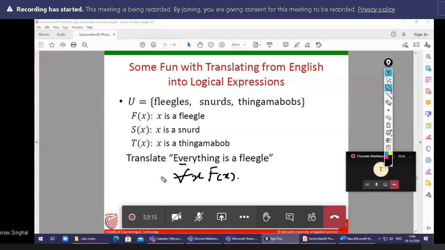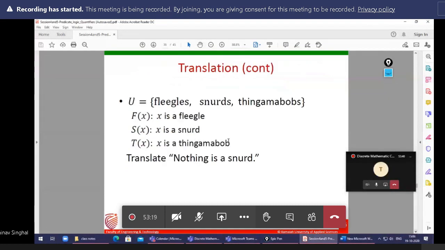Now, the second. The next question is the same up to here. The only translation you need to do is, nothing is a snud. So the question is, nothing is a snud. Take 1 minute, I will ask you.